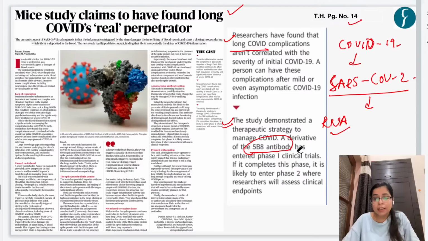And finally this can act as a flag. That is, when this antibody is attached to this particular virus, then this virus can be identified by our immune system, particularly by T cells. So these T cells will come and they will neutralize this particular virus. Okay, so this is the role of antibodies here. Now based on this information, let us solve a practice question.